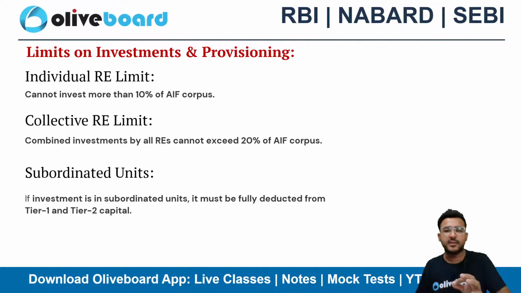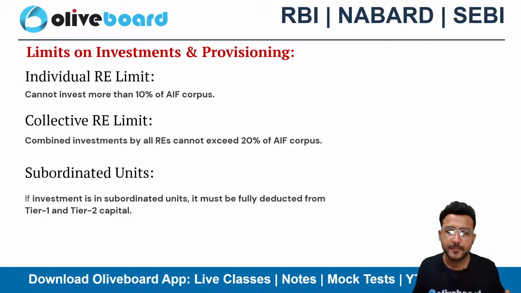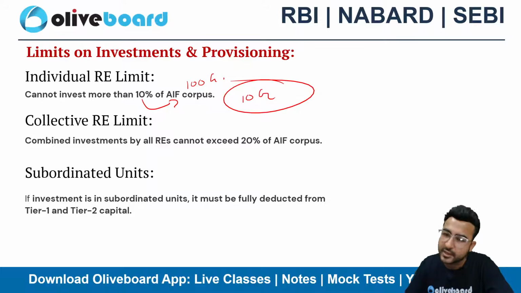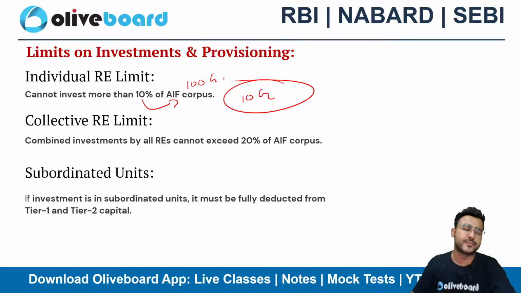What is the limit? There is a particular limit which has been introduced in this particular circular. If you are an individual RE like HDFC Bank, you can invest up to 10% of the AIF corpus. Let's suppose the AIF corpus is 100 crore. You can invest 10 crore of 100 crore. That means up to 10 crore you can invest in this particular AIF.